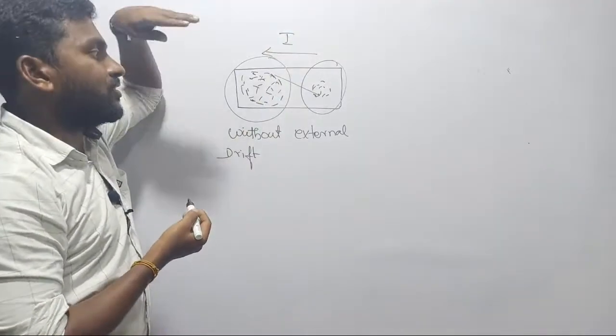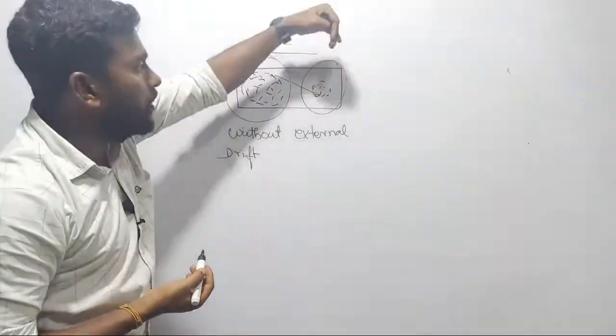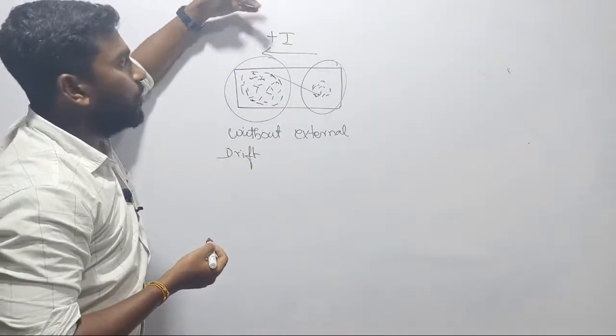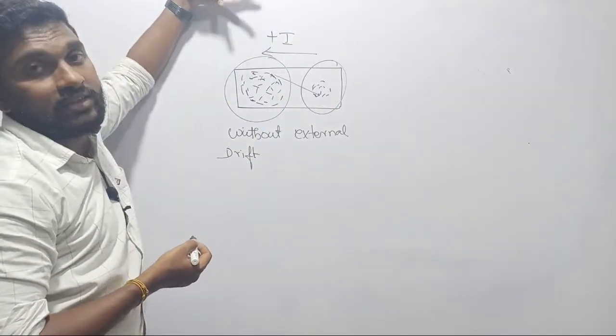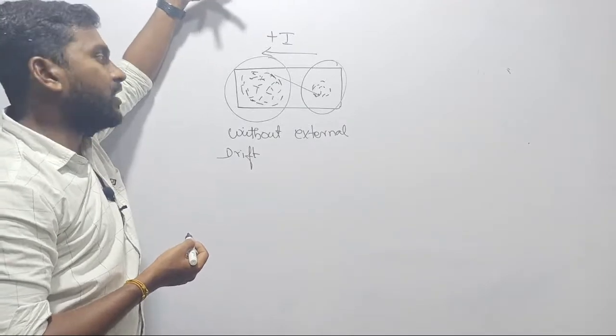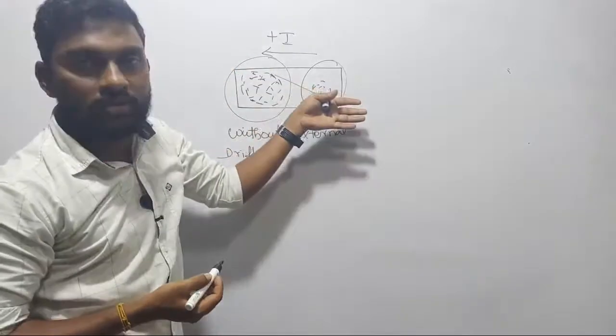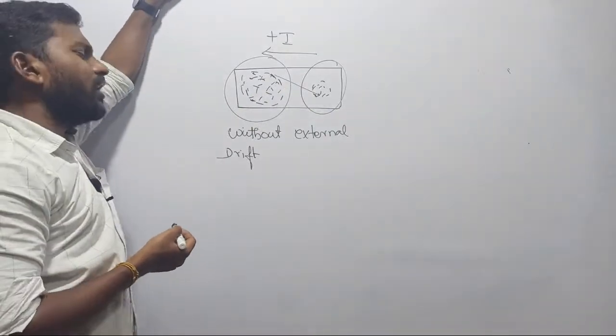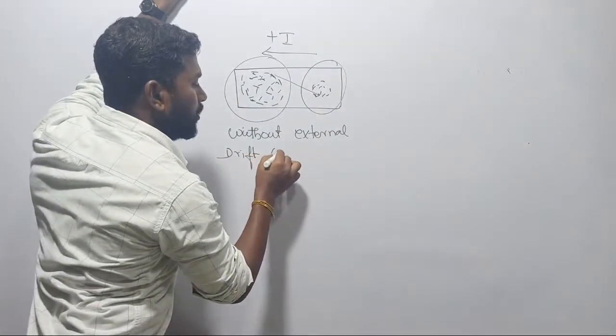Electrons. If your electrons are traveling from the left side to the right side, then your current will flow from what? I am taking positive current, so don't think too much. It follows the direction of the positive charge carriers. So your electrons are going from a higher concentration point to a lower concentration point, whereas your current is traveling in the opposite direction, but it is a very small amount of current. This is simply called drift current.